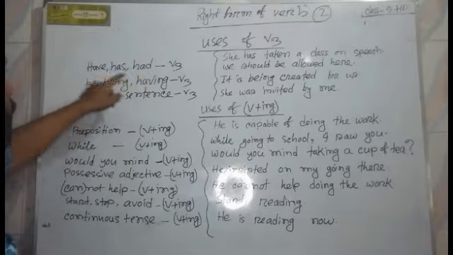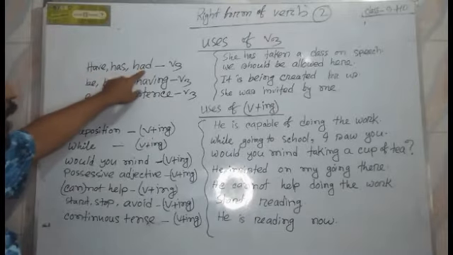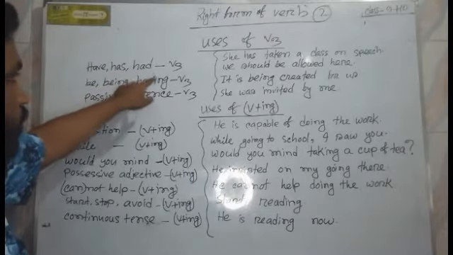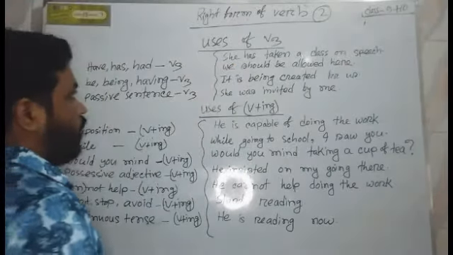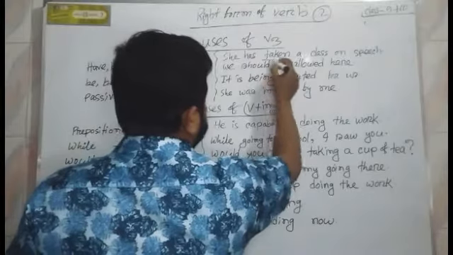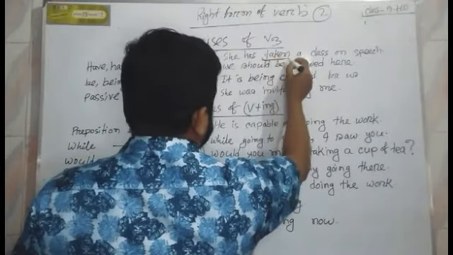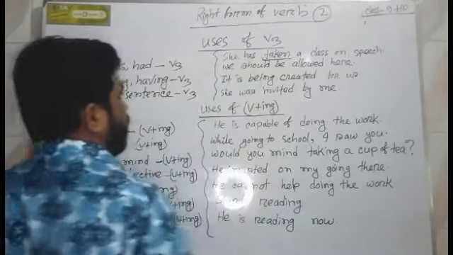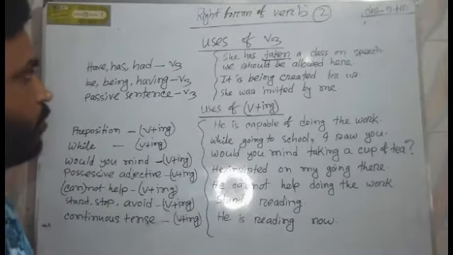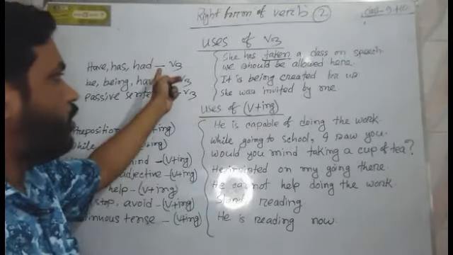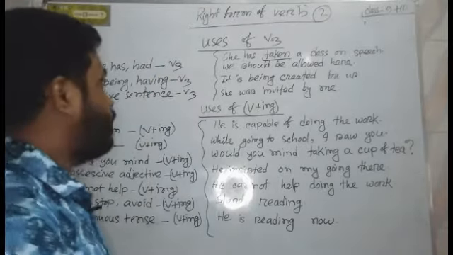We use B3 after have, has, had, such as she has taken a class on speech. Here taken is B3 because it is used after has. So whenever we find a verb after have, has, had, we use B3.